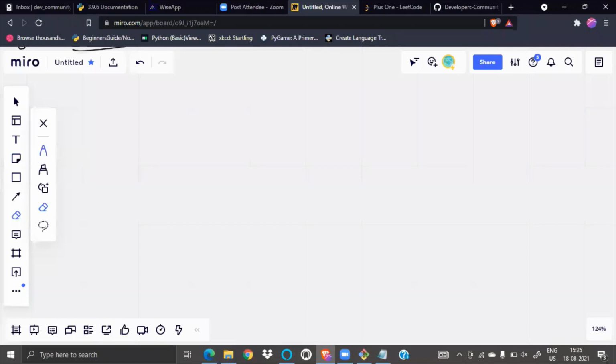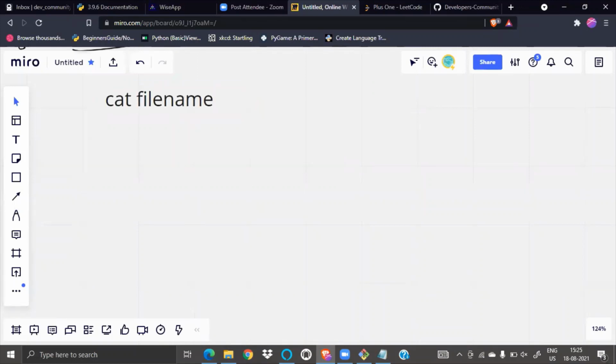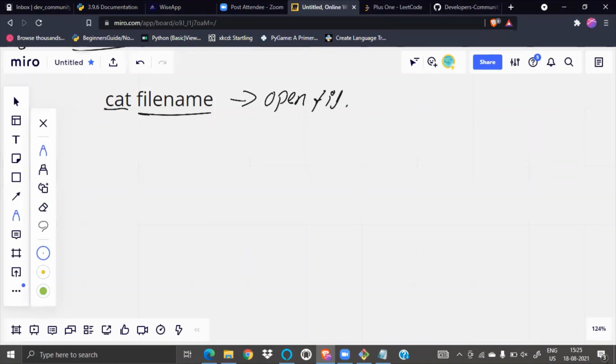So if I do cat and the file name, it will open the file in the terminal.